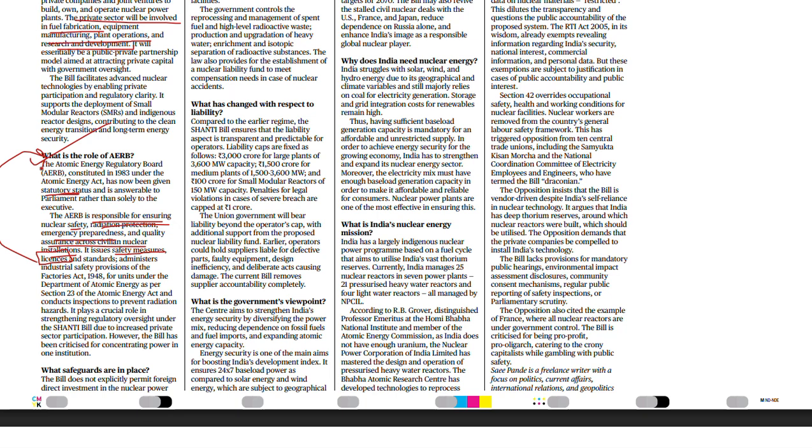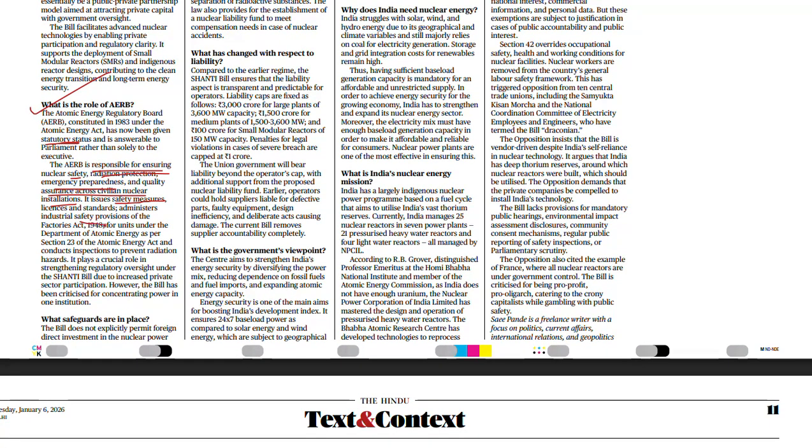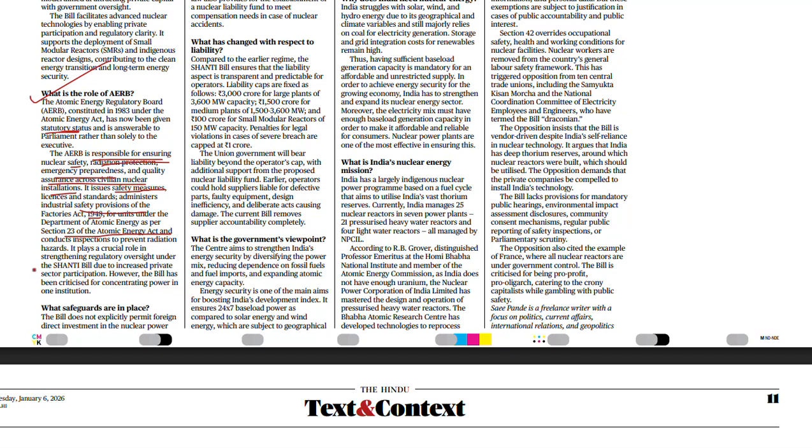A lot of power is given to a single institution, that is AERB. It will change the safety provisions of 1948 and also Section 23 of the Atomic Energy Act. The bill strengthens regulatory oversight due to increased private participation.